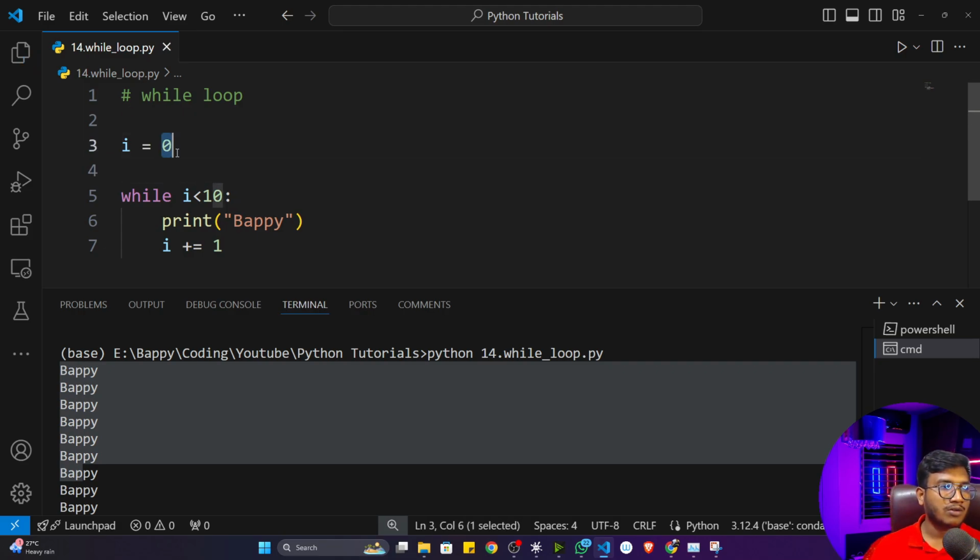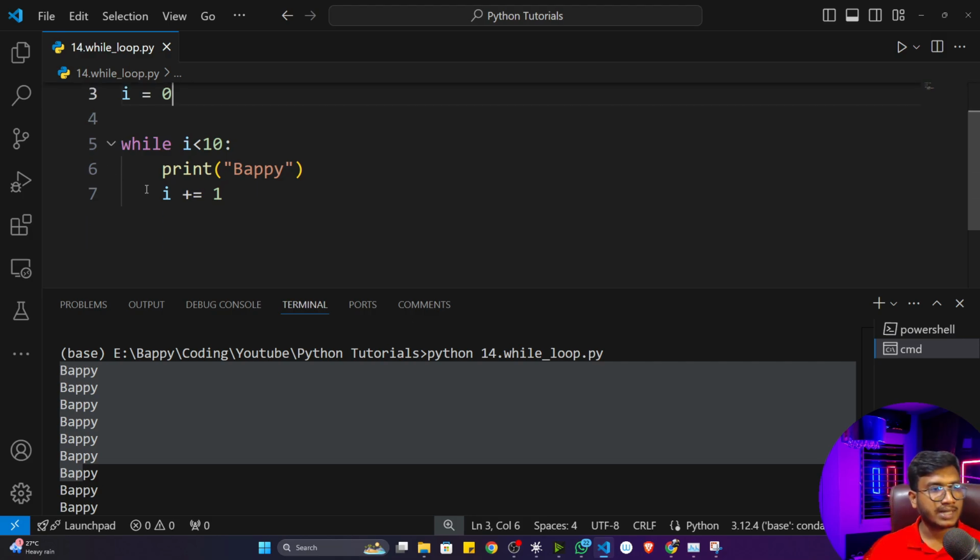Now you can see if you count from 0 to 9, you will see 10 times it would be printed. Okay, 0 to 9. So 0, 1, 2, 3, 4, 5, 6, 7, 8, 9. You can see 10. That means 10 is matching right now.